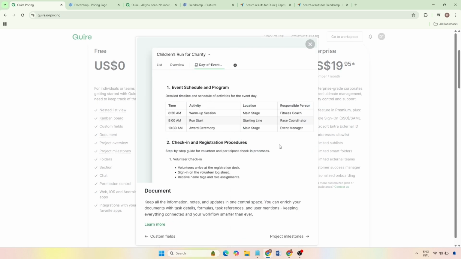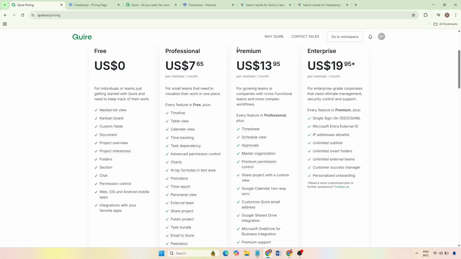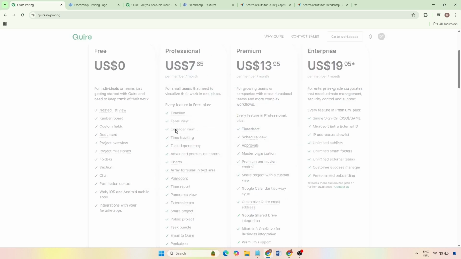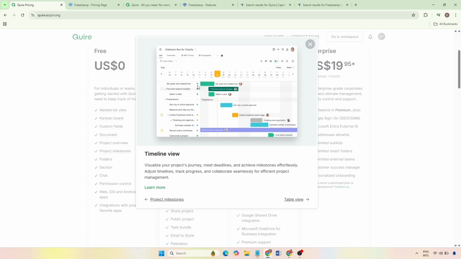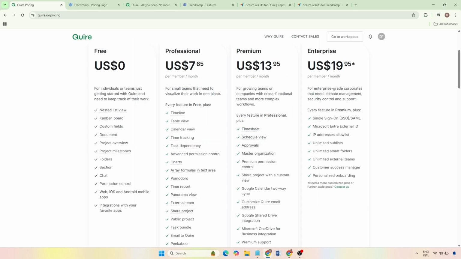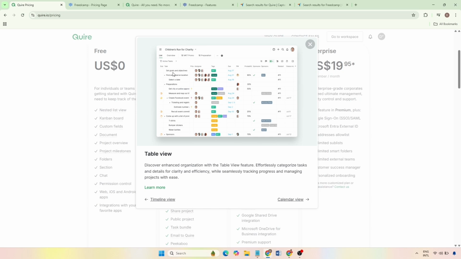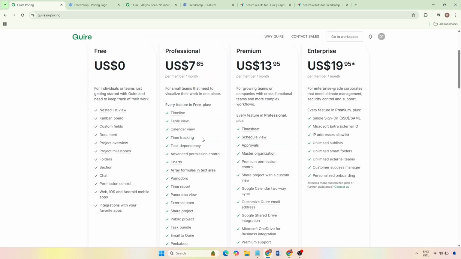When you step up to Quire's professional plan, which is priced per user per month, you unlock features designed for more organized and growing teams. These include timeline views that help visualize project schedules over time, task priorities to control urgency and workload, custom roles and permissions to manage access levels across the team, higher file storage limits, and enhanced collaboration controls that improve accountability.